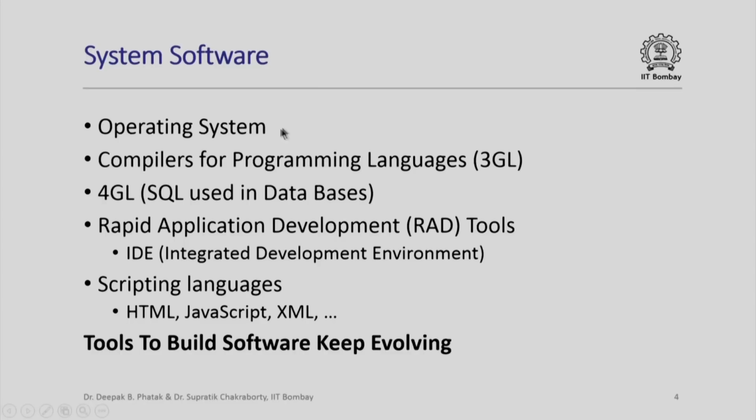Next come under the system software a set of compilers for different programming languages. These programming languages are referred to as third generation languages. The first generation programming was often done using machine language code directly, 011, 001, etc. Then people developed what is called assembly language, and the assemblers or compilers for those assembly languages.